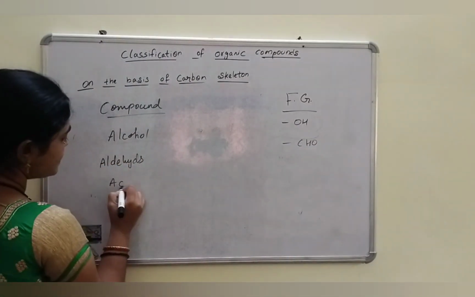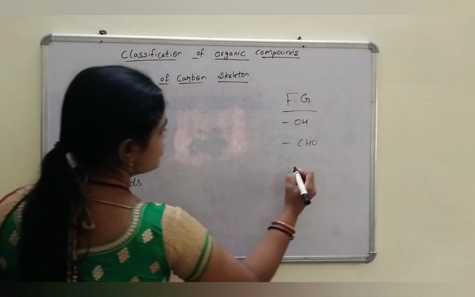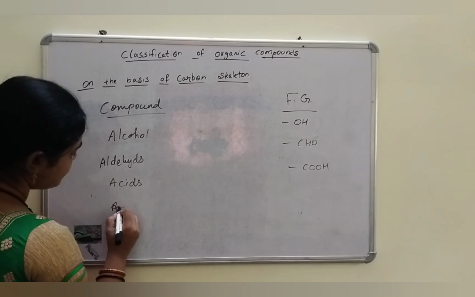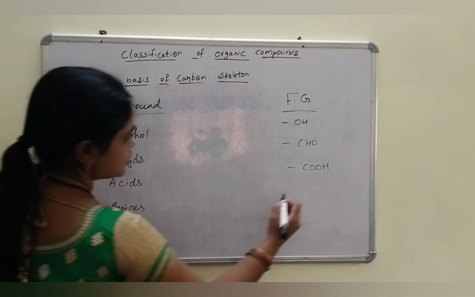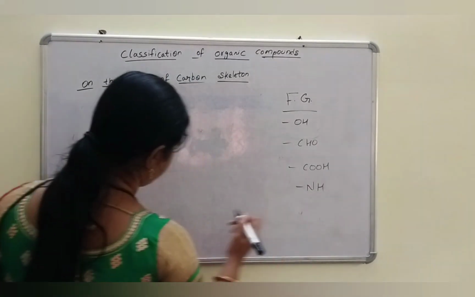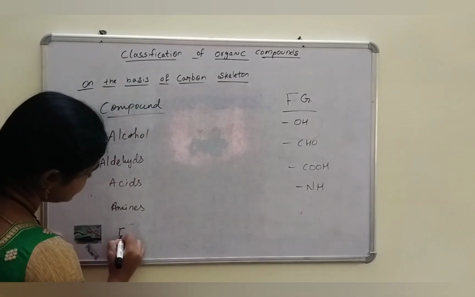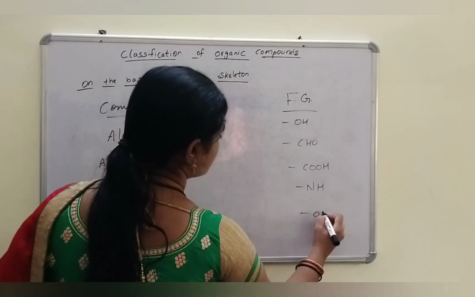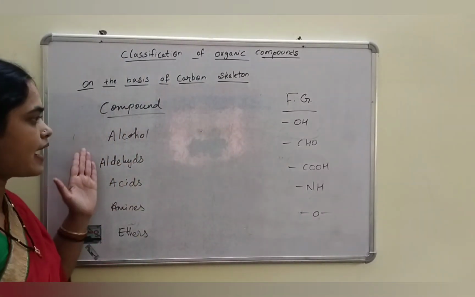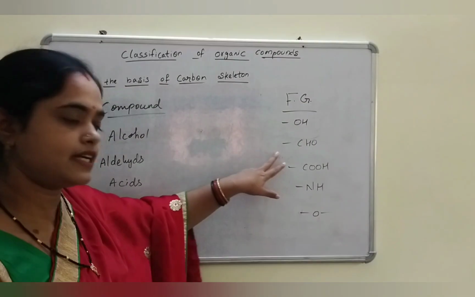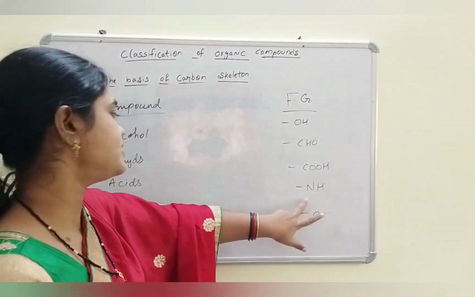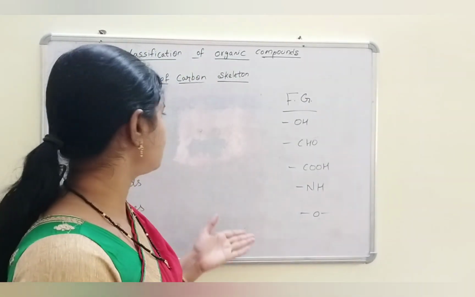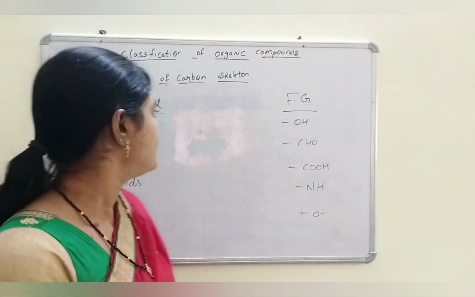If acids are present, the functional group is COOH. If amines are present, the functional group is NH. If ethers are present, the functional group is O. Based upon these functional groups, the compounds are classified.